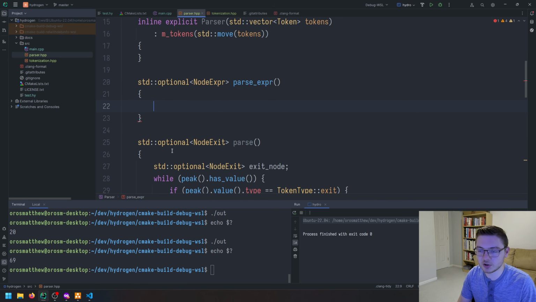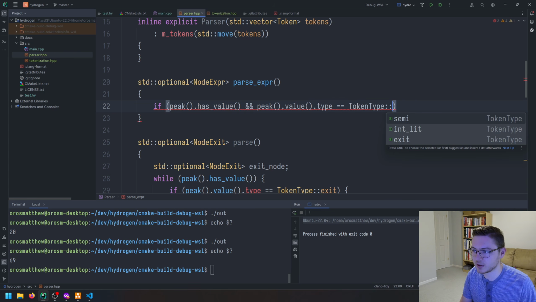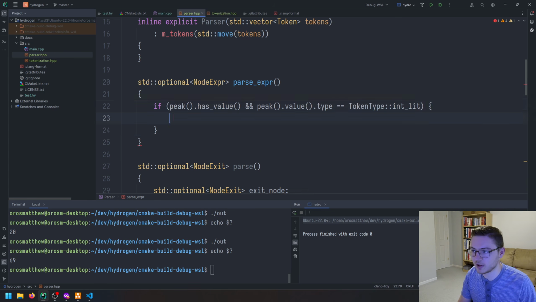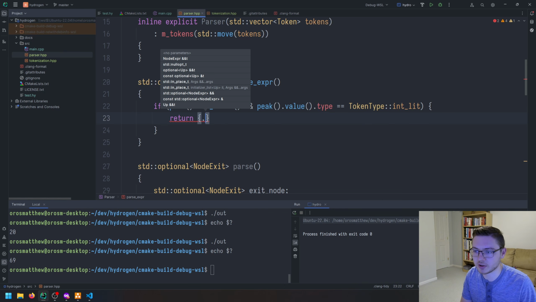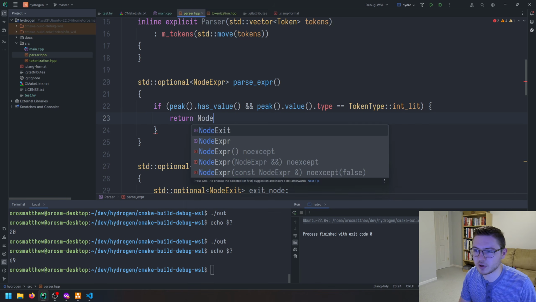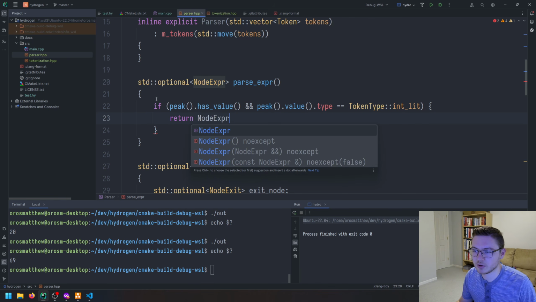So what we need to do is if peek has value and peek value type equals token type integer literal, then we will return a new node expression which has, let's see, so we can do node expression.